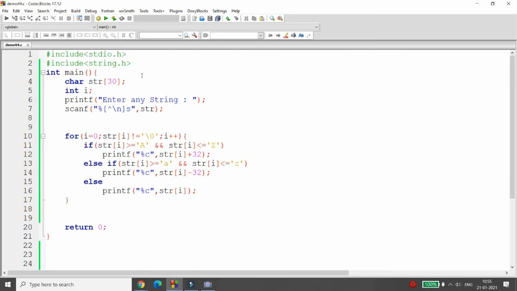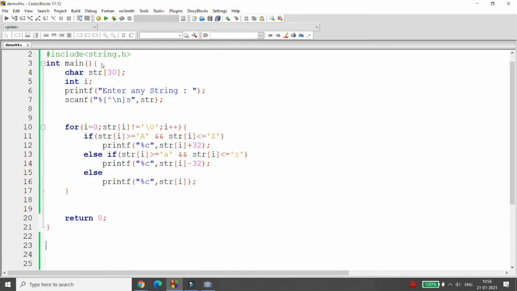If you want to know the character functions in C, then you can use the header file string.h, which has functions like isalpha, islower, isupper, ispunct, isspace, isdigit, tolower, toupper. Let me implement that particular function over here.